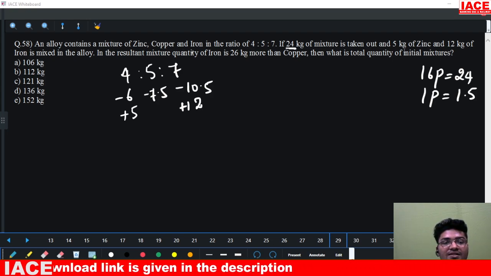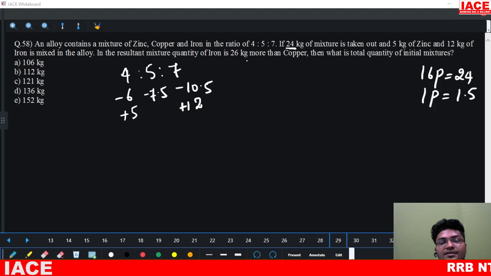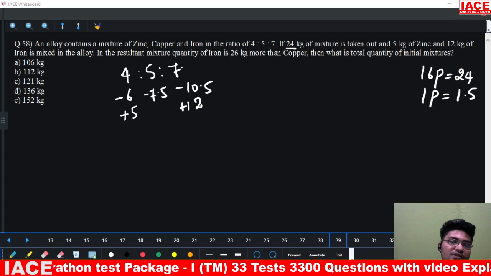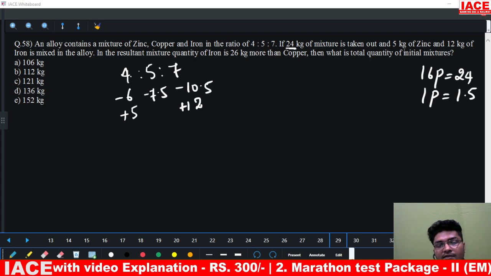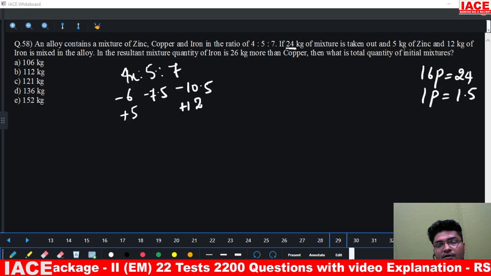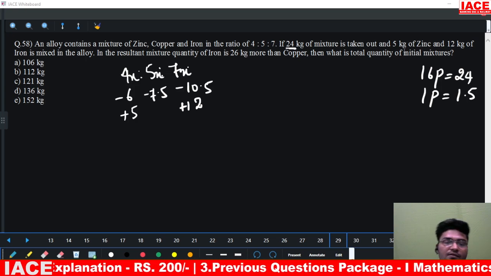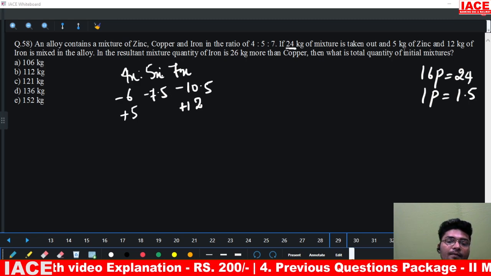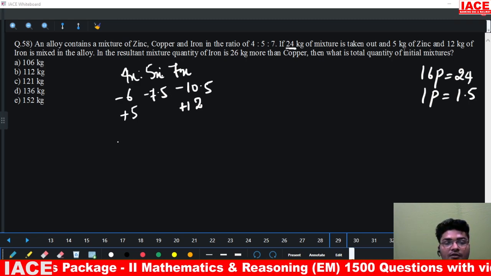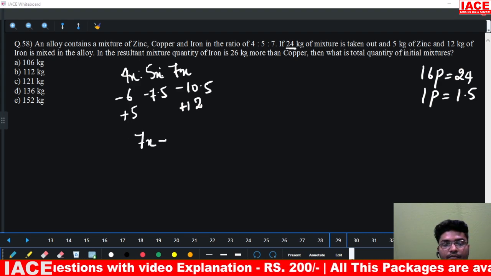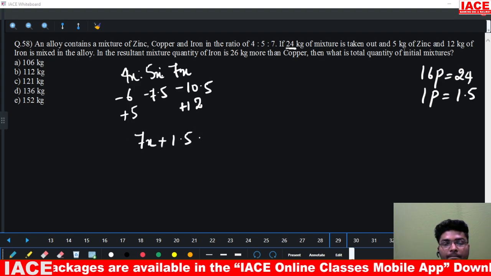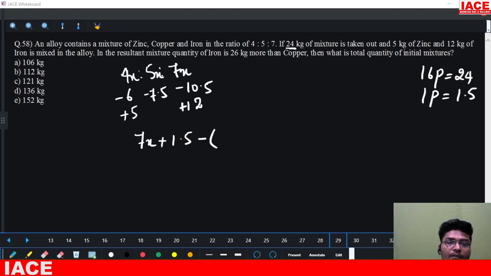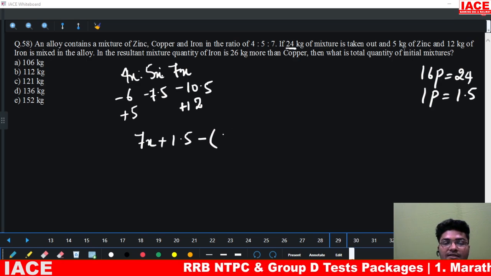Okay. Now in the resultant mixture, quantity of iron is 26 kgs more than copper. So let us just attach an x here so that it gets easier to calculate. 4x, 5x and 7x. So how much quantity of iron is there? 7x minus 10.5 plus 12. Result is 7x plus 1.5. How much amount of copper is there? We have zinc, copper, iron. Copper is 5x minus 7.5.